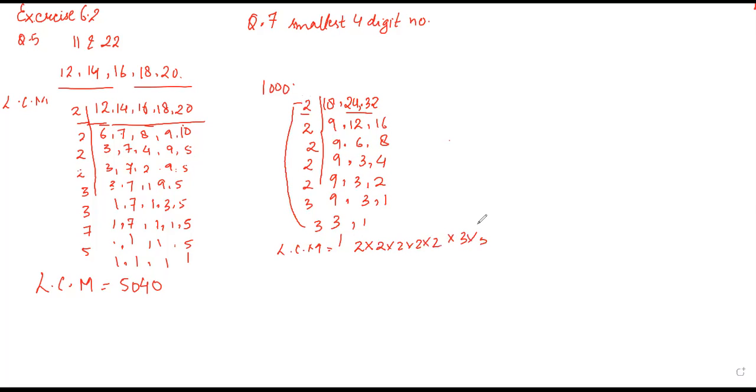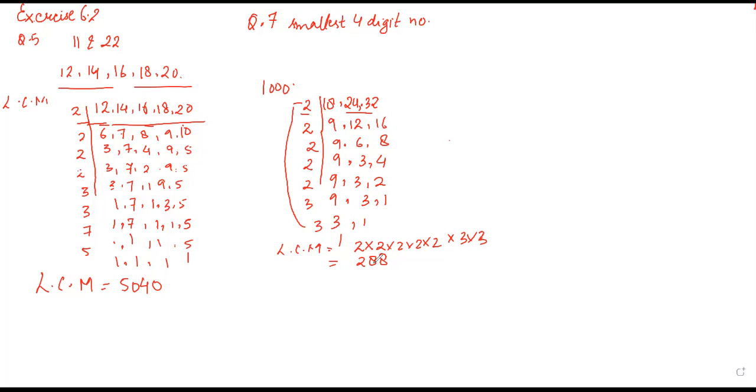So you know that when you multiply 2 five times, it will give you 32, and 32 into 9 will give you 288. This is 3. Okay, it will give you 288. Now your smallest 4-digit number is 1000.